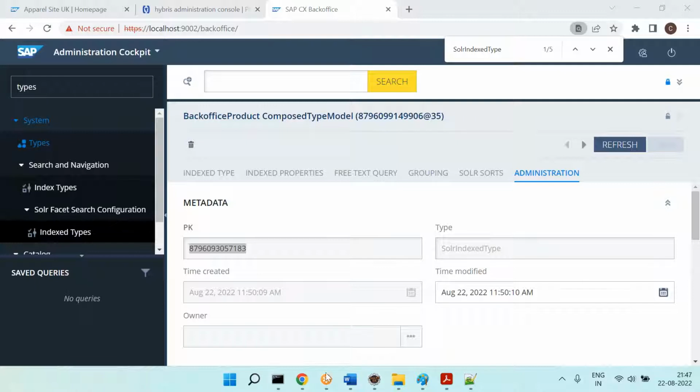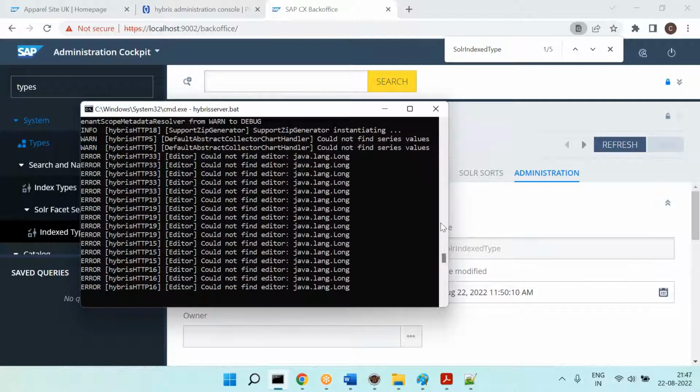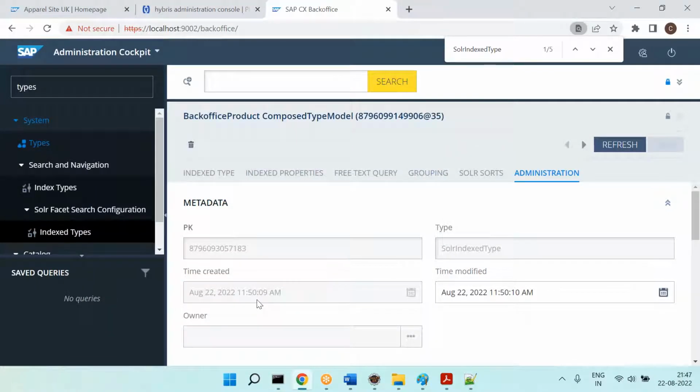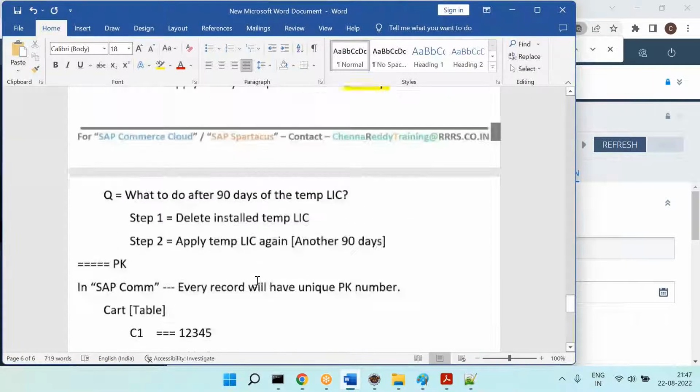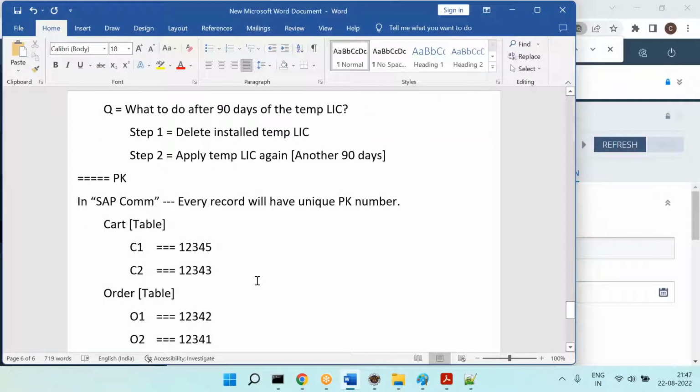Now you need to figure it out. You can read the error message and closely look at this particular record to fix the data. Is that clear, everyone? What is the use of the PK numbers? Let's recollect this one. This is important in real time because this is a very commonly used functionality. So in SAP Commerce, every record will have a unique PK number.